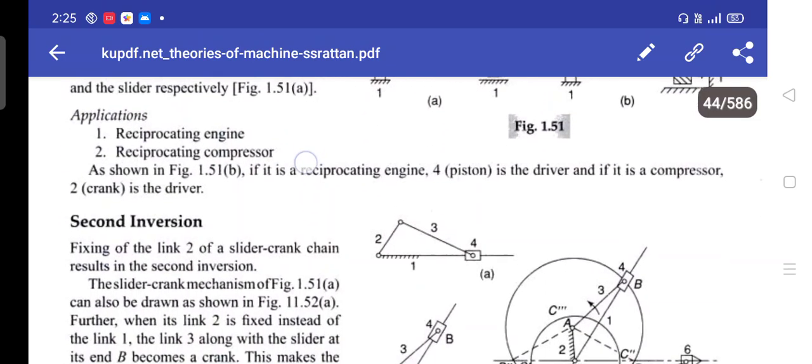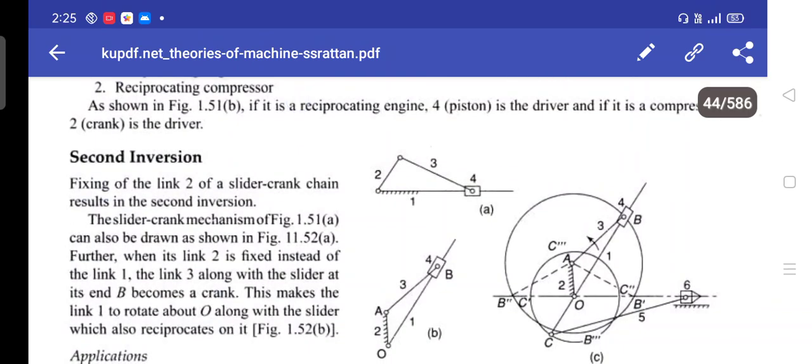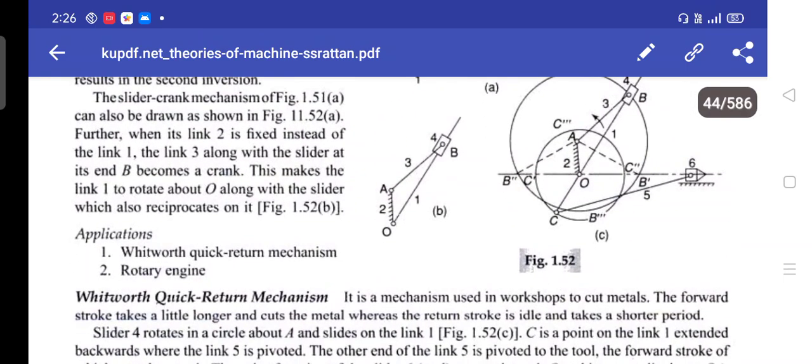Second inversion: fixing of link 2 of a slider crank chain results in the second inversion. The slider crank mechanism can also be drawn. Further, when link 2 is fixed instead of link 1, the link 3 along with the slider at its end B becomes a crank. This makes link 1 rotate about O along with the slider, which also reciprocates on it. Applications: Whitworth quick return mechanism, rotary engine.